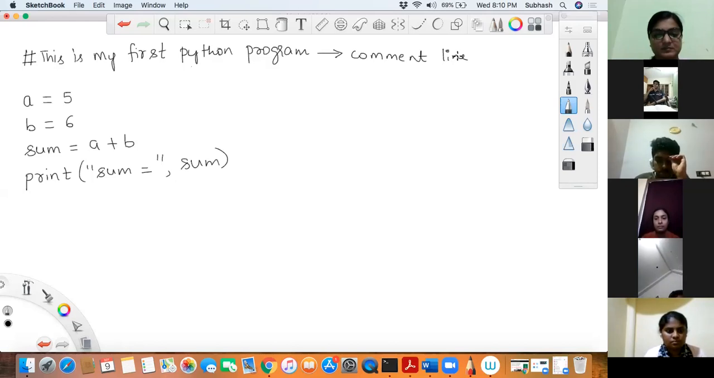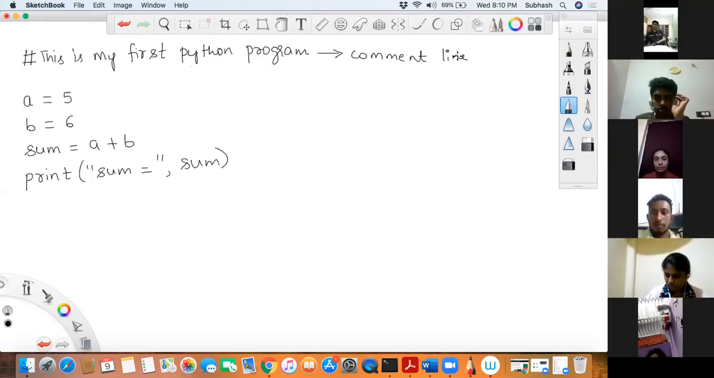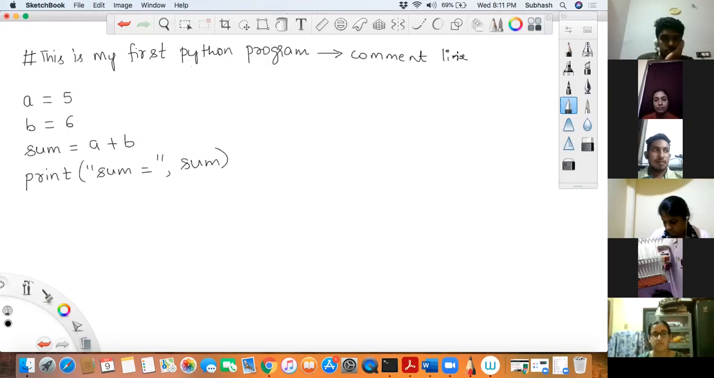Got this? So this is basically the use of a comment line. A comment line is basically used for documentation purposes, and it will not be executed by your CPU. It means it is not compiled at all. The compiler will basically ignore this line.